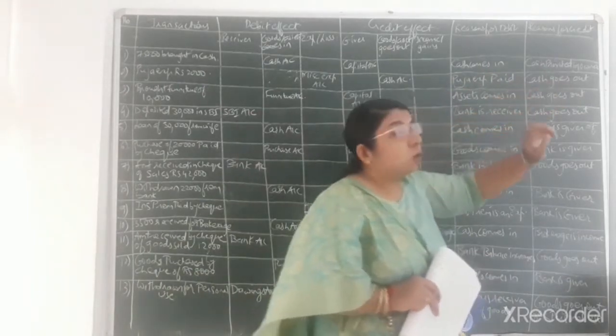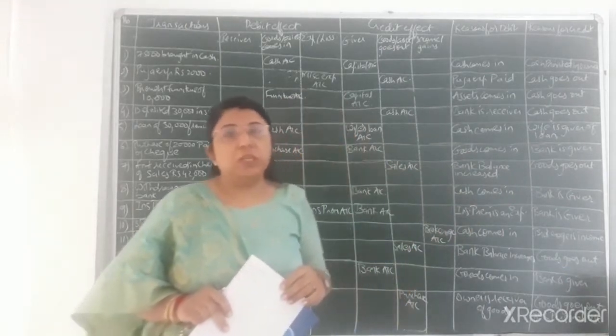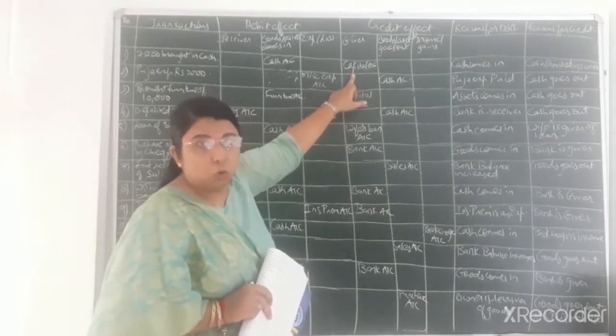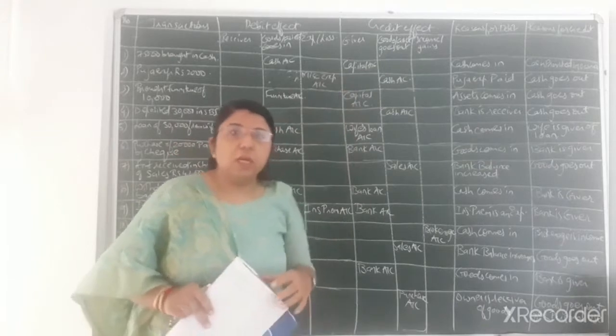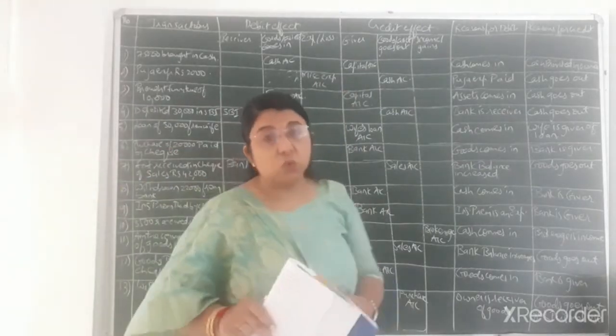Now in the reasons: cash comes in, so debit what comes in as per real account, and cash provided by owner. The owner is the giver of that much amount of fund in the business, so he is the giver. That's why capital account, as per the personal account rule, has been credited over here. Now let us move on to the next transaction, that is incurred puja expense of rupees 2,000.